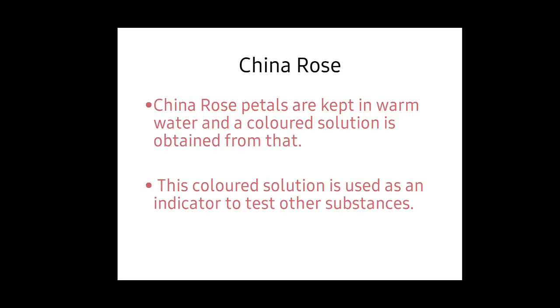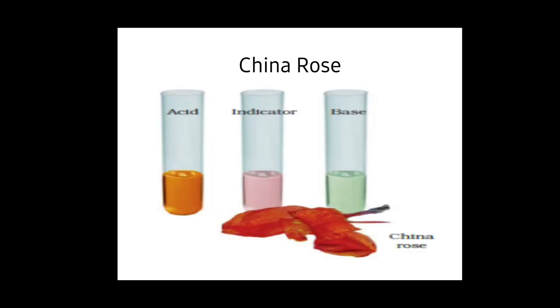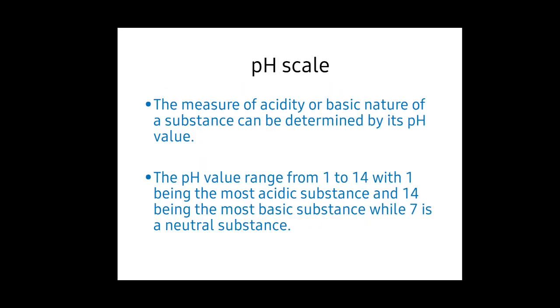Next, China rose. China rose petals are kept in warm water and a colored solution is obtained from that. This colored solution is used as an indicator to test other substances. As you see here, the indicator mentioned in the center will be pale red in color. When the acid is added, it turns orange. When the base is added, it turns green. This is how China rose is used as an indicator.